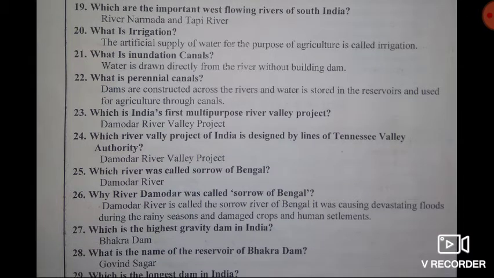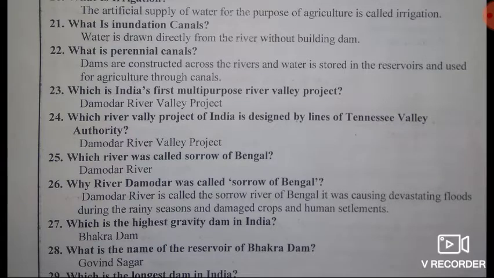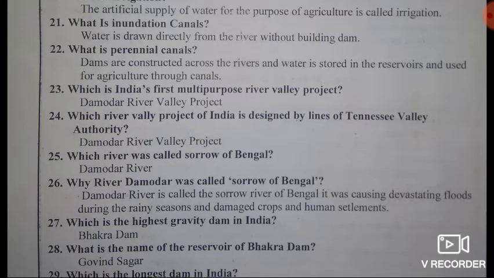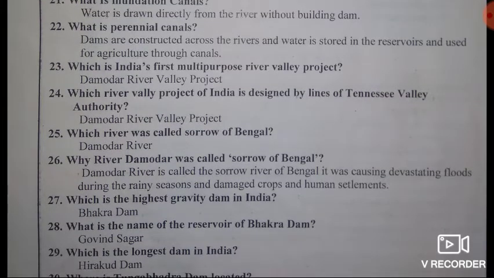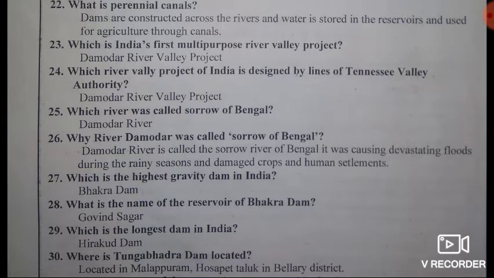Then next question, which is the highest gravity dam in India? Answer, Bhakra Dam is the highest gravity dam in India. Then what is the name of the reservoir of Bhakra Dam? Answer, Gobind Sagar. Then next question, which is the longest dam in India? Answer, Hirakud Dam is the longest dam in India.